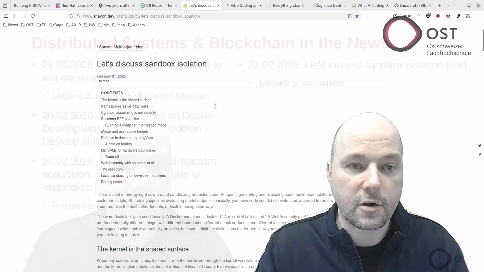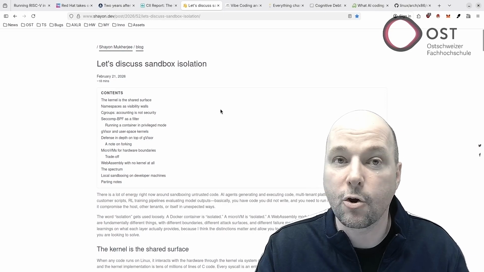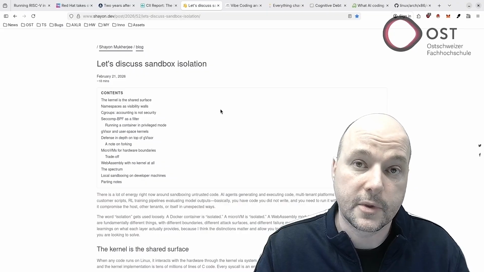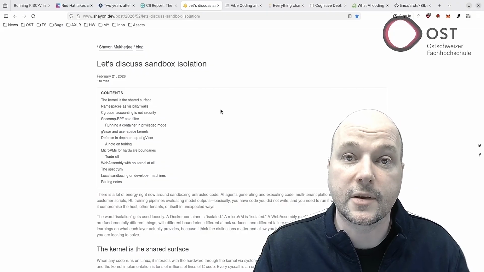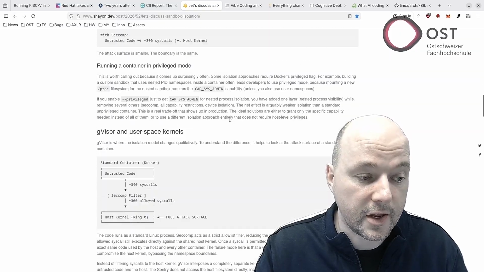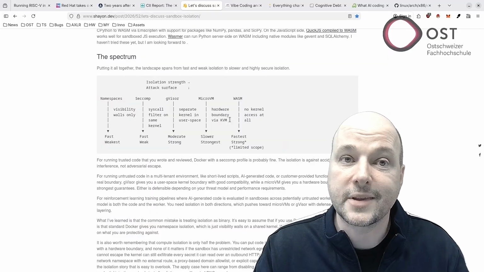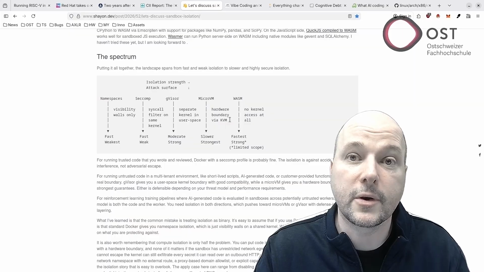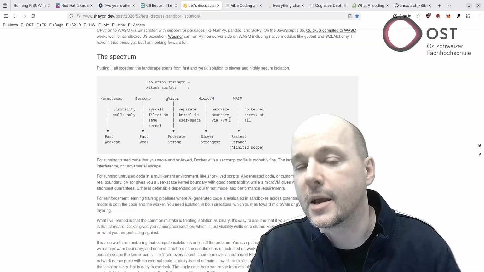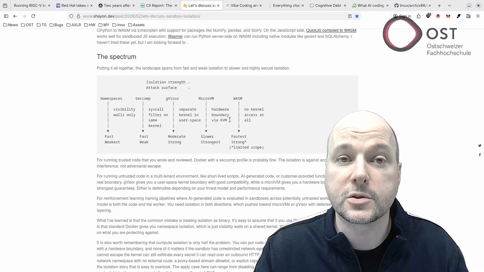The next article discusses sandbox isolation. It's the following article here. This is for running untrusted code. The article presents a spectrum of isolation approaches. The Linux kernel exposes around 370 syscalls across tens of millions of lines of code, any of which could contain a bug. Linux namespaces, as used by Docker, restrict what a process can see but still share the host kernel.